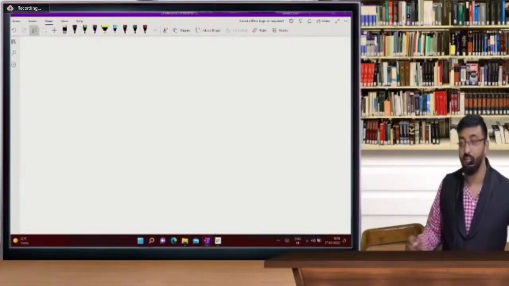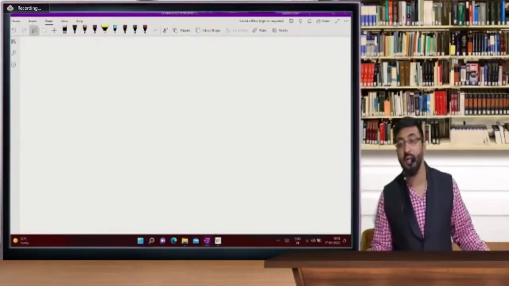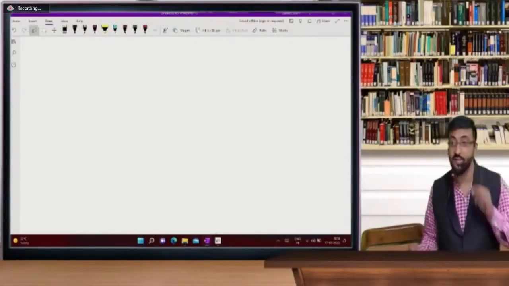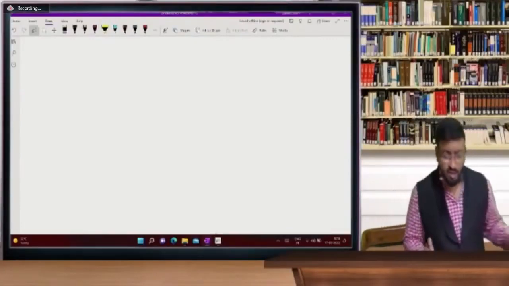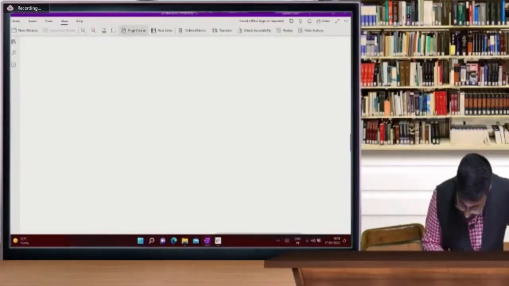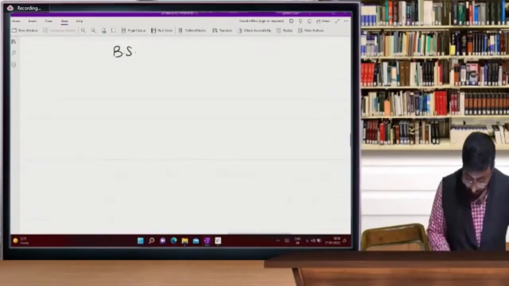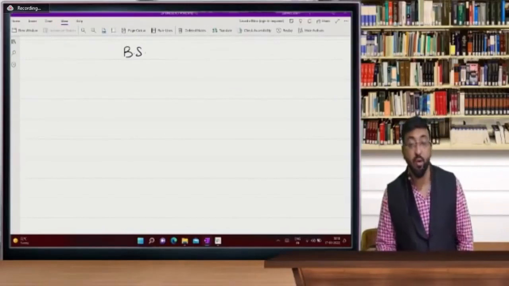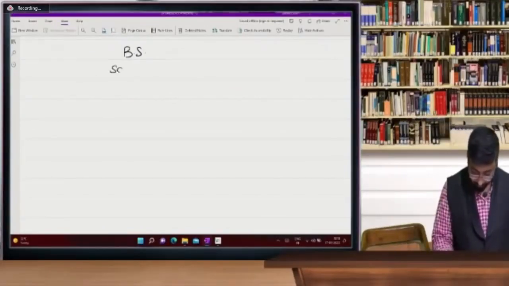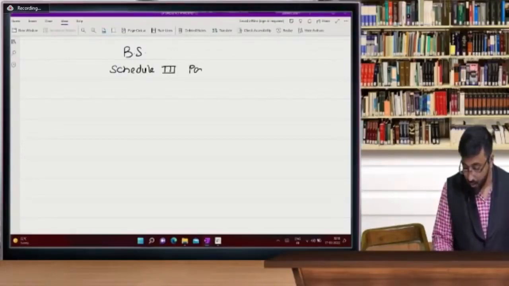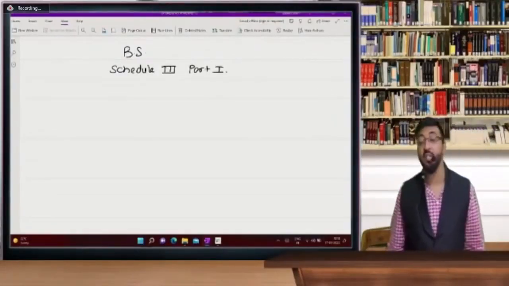My preferable answer was that equity share capital is getting increased and reserves and surplus is going to reduce. So let's focus on the balance sheet pro forma today. Before starting today's session, this balance sheet pro forma is very, very important. Now see Schedule 3, Part 1, in which the balance sheet is given.